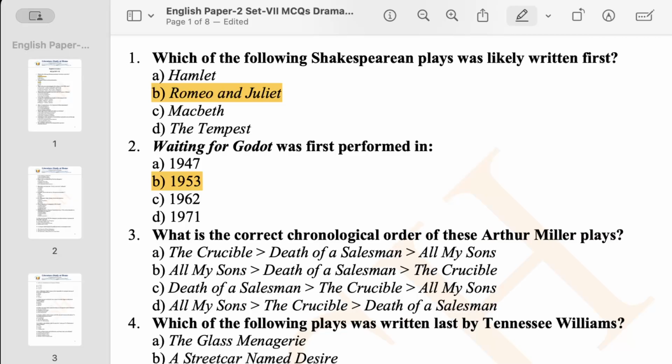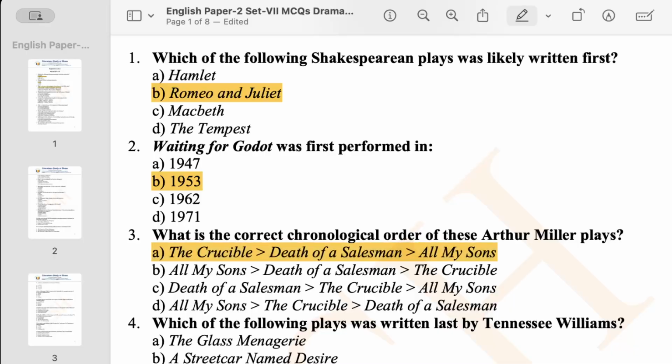He has written numerous plays, and here we have three of his plays: The Crucible, Death of a Salesman, All My Sons. All of these plays are impressive to read, and here the question is we need to arrange them in chronological order. So his first in this list should be All My Sons.